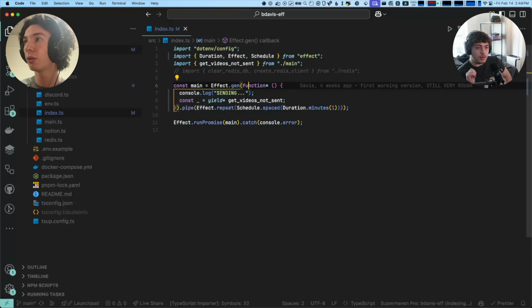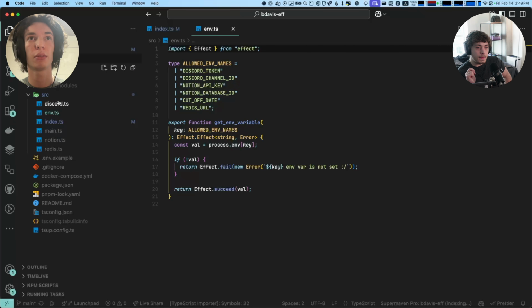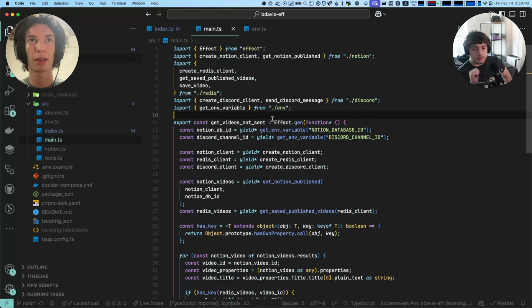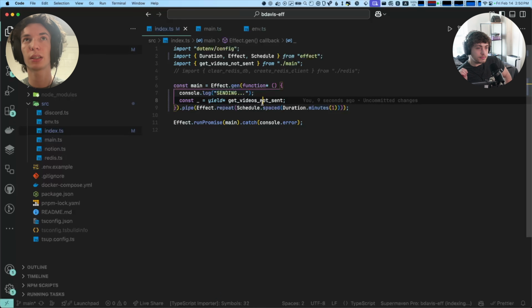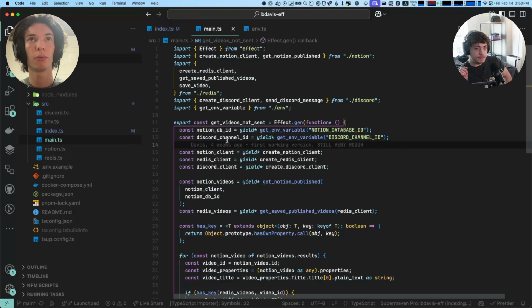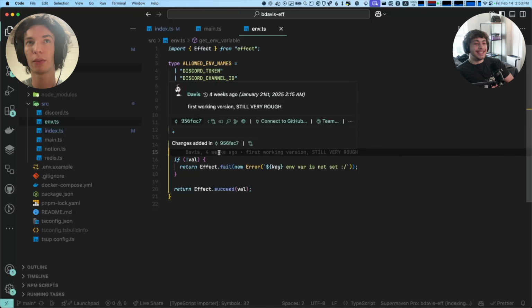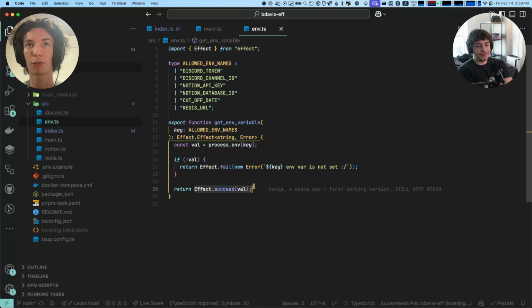Okay, so I think now we can move on to this end.ts. And so this file here, we can go into main real quick. So yeah, index calls this getVideosNotSent, which is in main. And then the first thing it does is this getEnv variable. This is definitely a way to do this, right? So it gives you a bit of an insight into the most basic Effect constructors, right?